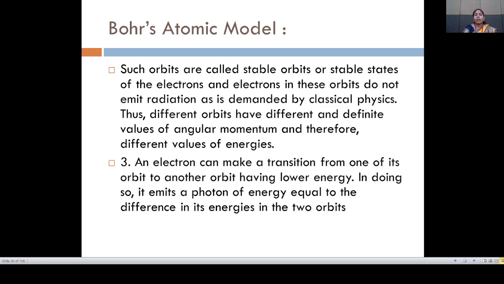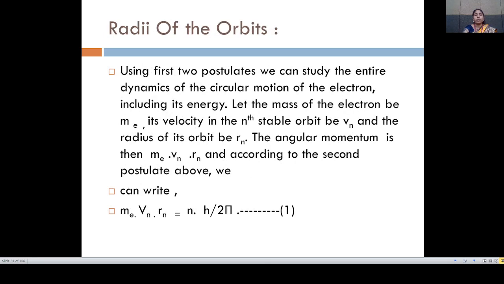Third, an electron can make a transition from one of its orbits to another orbit having lower energy. In doing so, it emits a photon of energy equal to the difference in its energies in the two orbits. So, using the radii of the orbits, using the first two postulates, we can study the entire dynamics of the circular motion of the electron, including its energy.